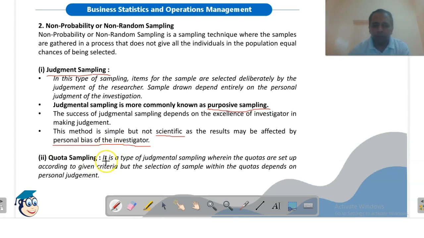Quota sampling, it is a type of judgmental sampling where we have fixed some quotas. Okay, quotas means a proportion is set up according to given criteria, but the selection of sample within the quotas depends on personal judgment. For example, we have to consider some female and some male respondents. तो हमने quota fix कर दिया that there will be 30% female respondents and remaining 70% will be male respondents. So we have fixed the quota. Now within the quota we can draw the sample.